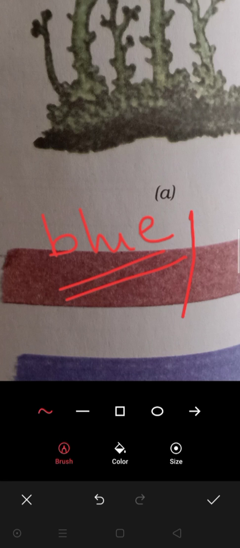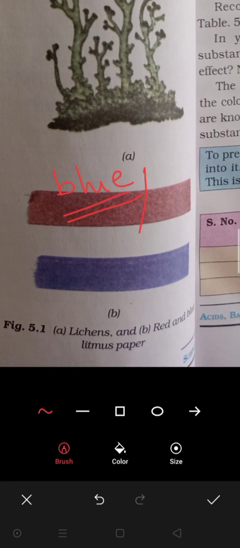And if the blue litmus paper turns red, it means that the substance is acidic in nature. Clear? Now that activity I'll show you in the next class with the help of an experiment. Okay, I will get certain substances and dip litmus paper and show you how the litmus paper changes its color. Okay,